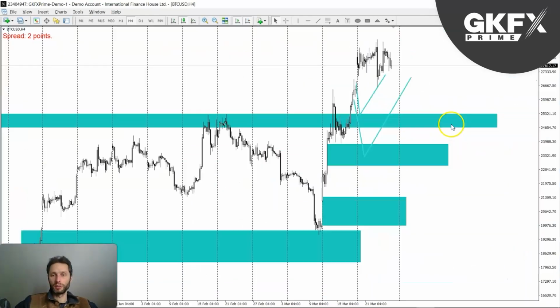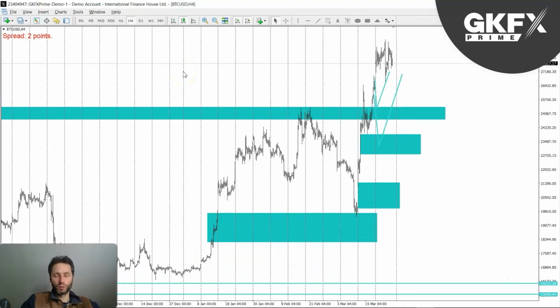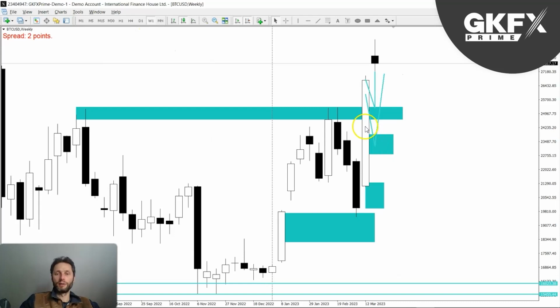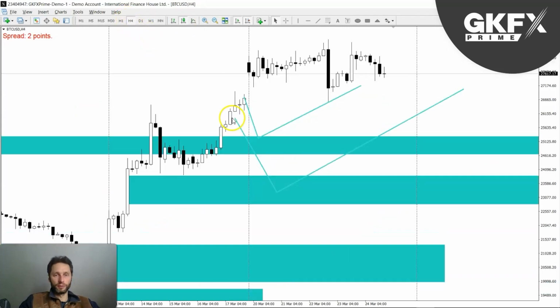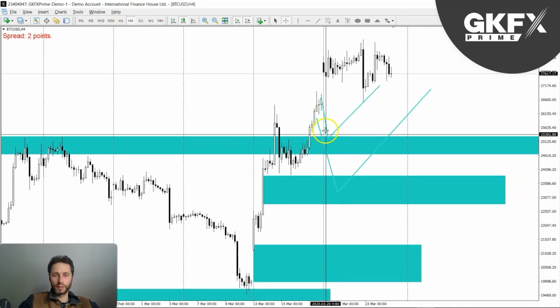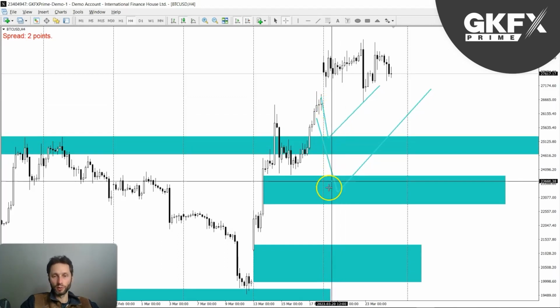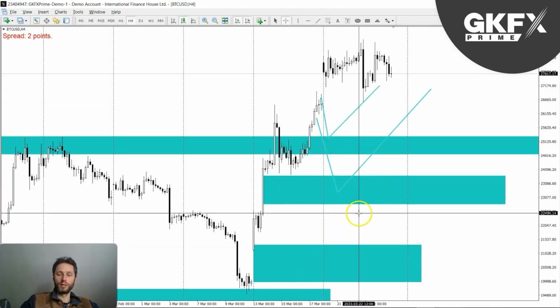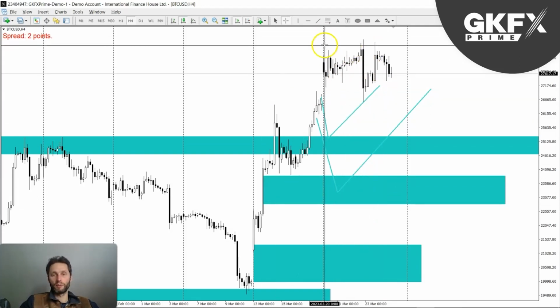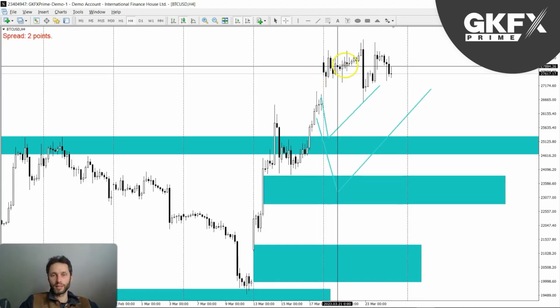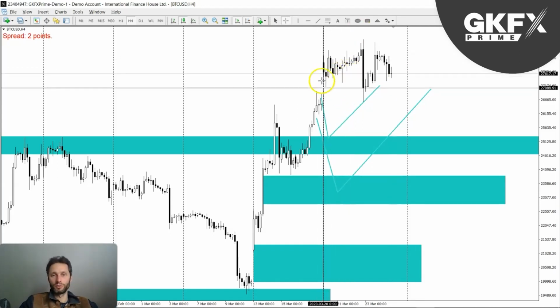Okay, last but not least, as always, we're going to end up with a crypto, and in this case, we're going to continue on the Bitcoin outlook. I still have a bullish outlook on Bitcoin overall. If we look at last week's, I waited for this drop into this level, or possibly these levels. I really wanted the lower prices, however, we did not have that. The whole week just ranged. As you can see, it pretty much closed where we opened.